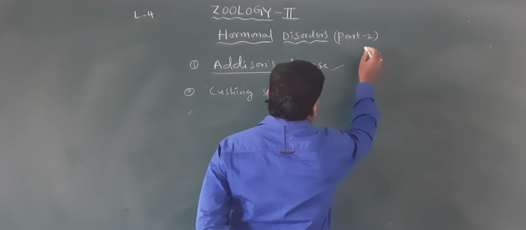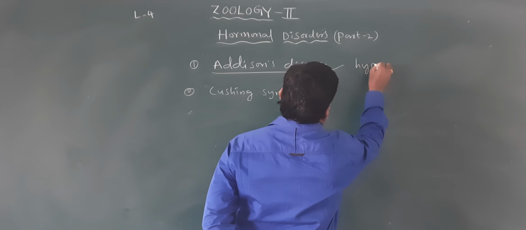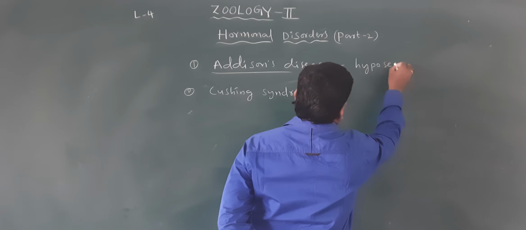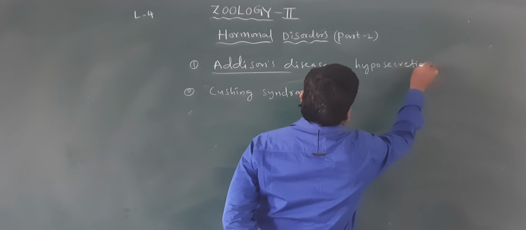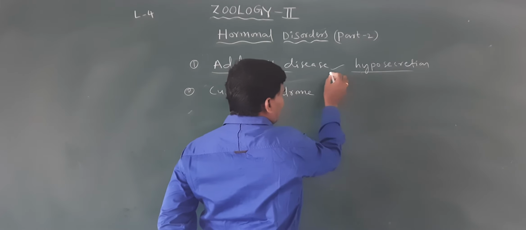Addison's disease is the hyposecretion of the glucocorticoids.